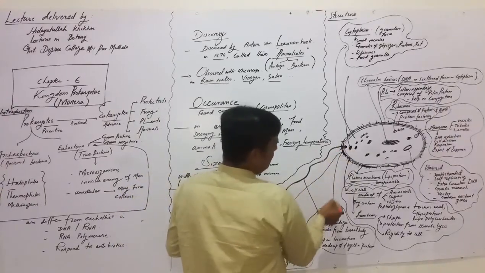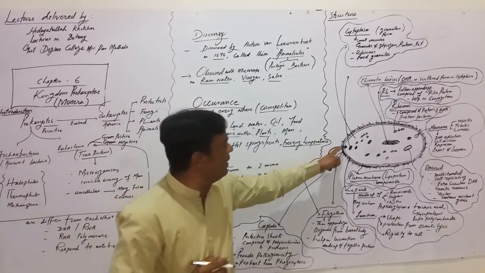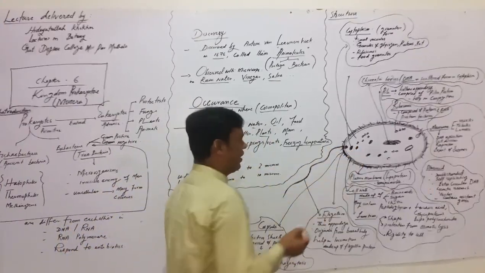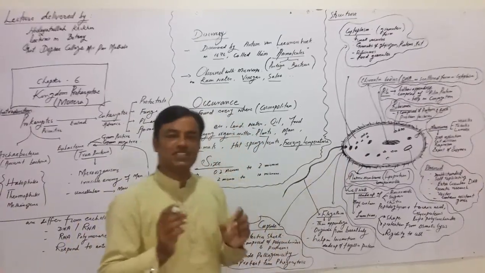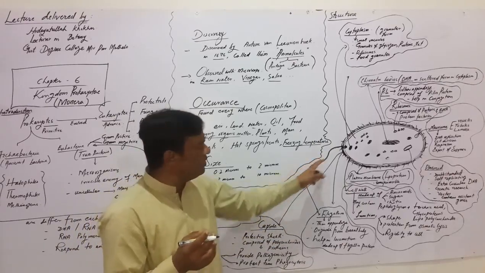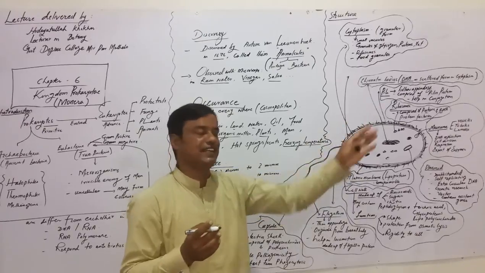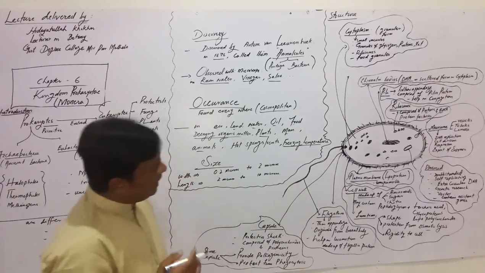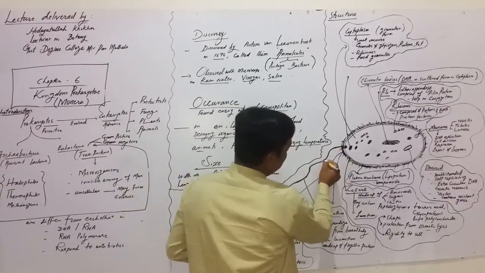While we are discussing the flagellum, this is a thin hair-like appendage that originates from the cytoplasm, from the basal bodies. Whenever the basal bodies rotate, the flagellum moves, and because of this movement, bacteria locomote from one place to another. So the flagellum helps in locomotion, and it is composed of flagellin protein.